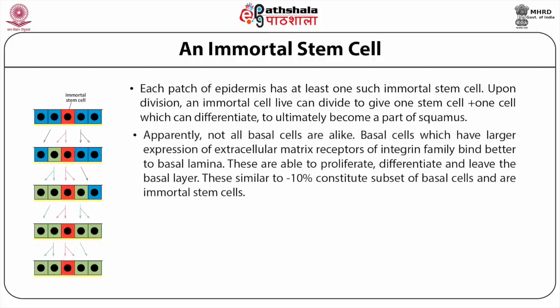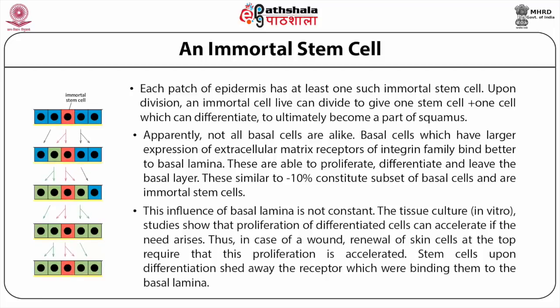Apparently, not all basal cells are alike. Basal cells which have larger expression of extracellular matrix receptors of the integrin family bind better to the basal lamina. These are able to proliferate, differentiate and leave the basal layer. These, about 10%, constitute a subset of basal cells and are immortal stem cells. This influence of the basal lamina is not constant.